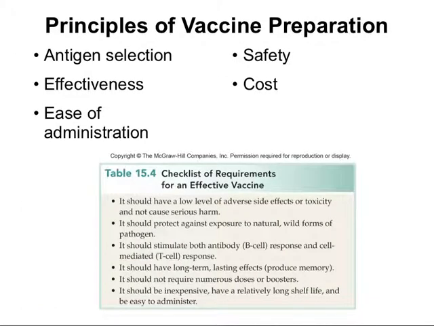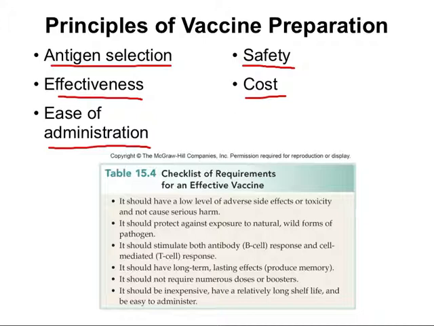So the object of artificial active immunity or vaccination is to obtain the same immune response as we see in natural immunity, using a modified version of the microbe or its components, but also meeting the requirements in this table. So in general, we need to select the correct antigen. It needs to be effective. There needs to be a certain degree of ease for administration. It certainly needs to be safe and definitely cost-effective. Otherwise, we can't get most of the population vaccinated.